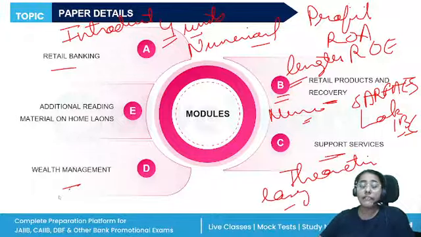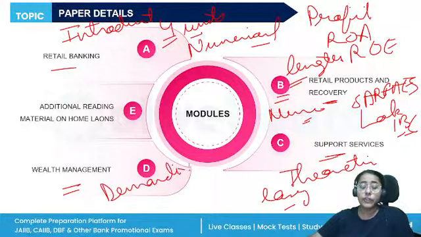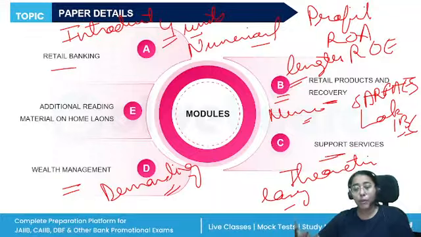Then module D, wealth management. Although this is theoretical, it is very demanding. You will be studying the different types of investment products, the bonds that are available, the equity market, mutual fund products, and the types of bonds: government bonds, convertible bonds, and the various schemes. All of these are important.